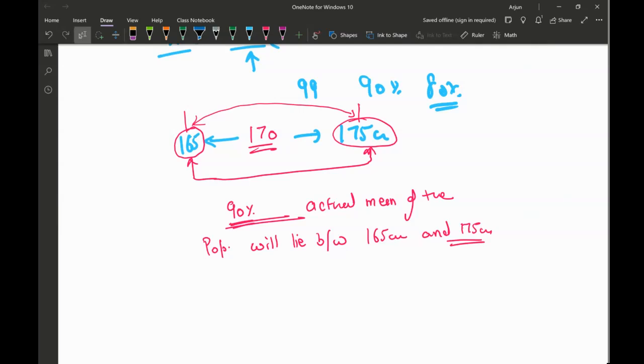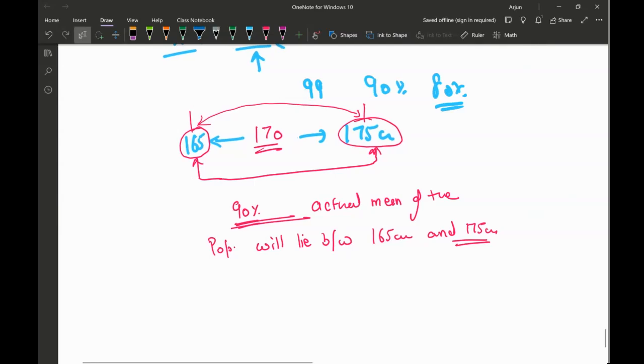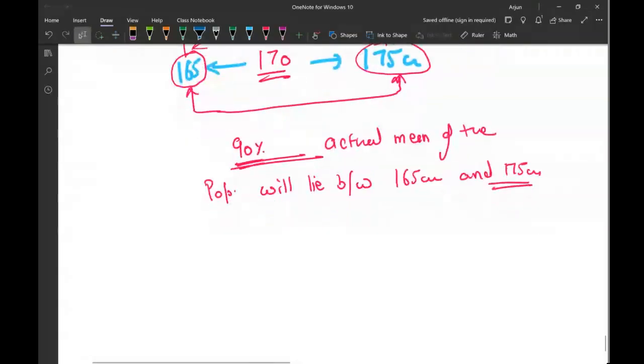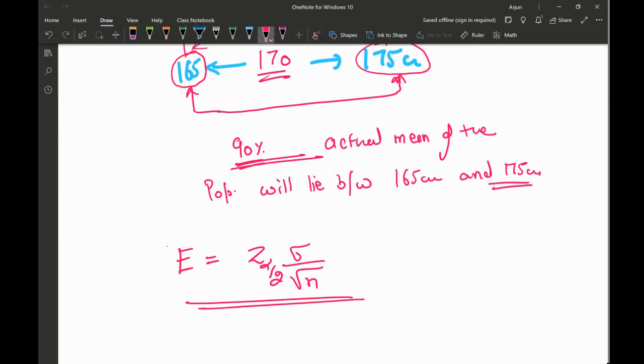Now coming back to the confidence interval, how are we going to create it? A confidence interval is created with the formula E equal to Z alpha over 2 times sigma upon square root of n. Now this E is the margin of error.